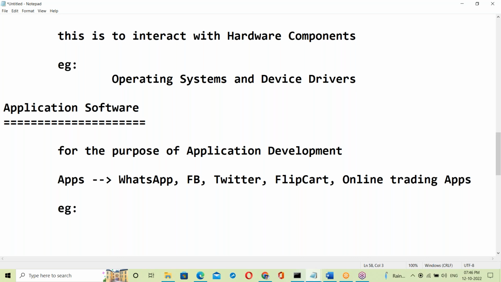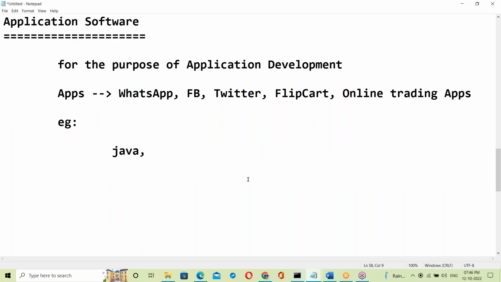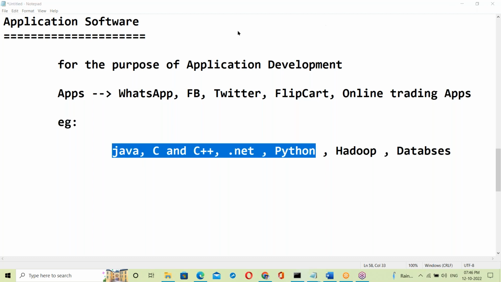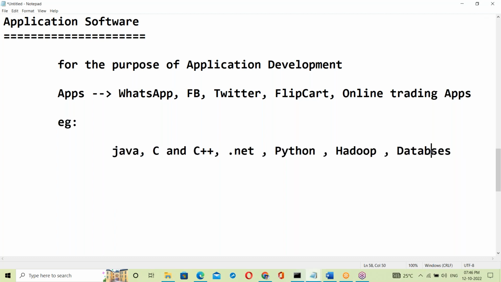Best example, Java. Java is a mostly used application software. Next, C and C++ are also application software. Next, .NET, Python, Hadoop, and databases are also application software. These are examples of application software.